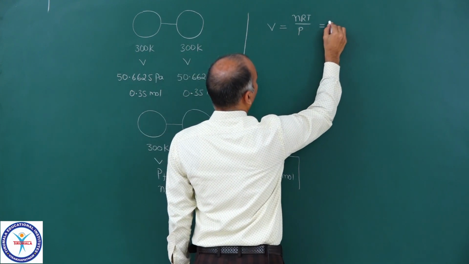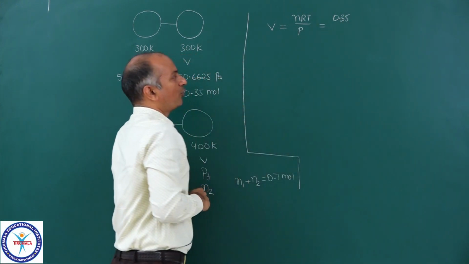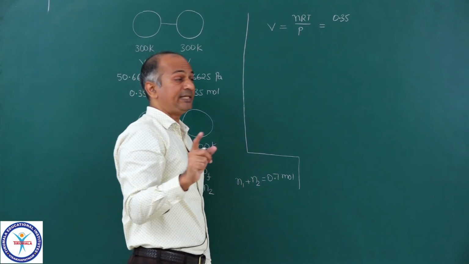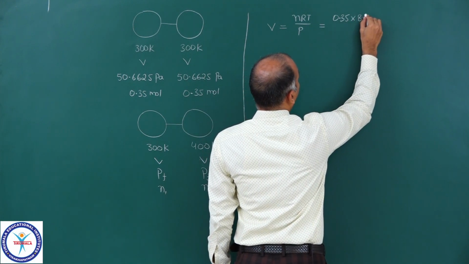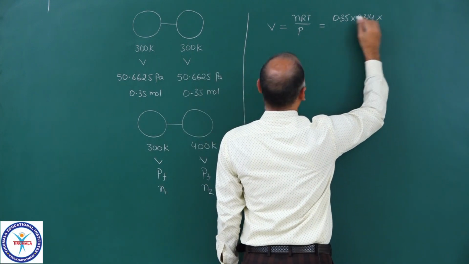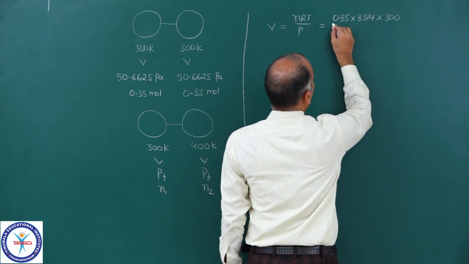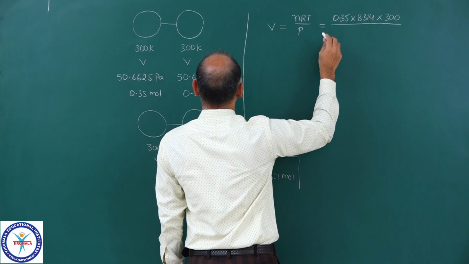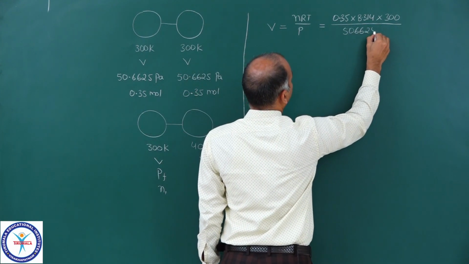Now number of moles 0.35. These are the initial moles present in both the vessels, 0.35 each, into 8.314 into temperature initial 300 upon pressure, which is 50.6625 pascals.